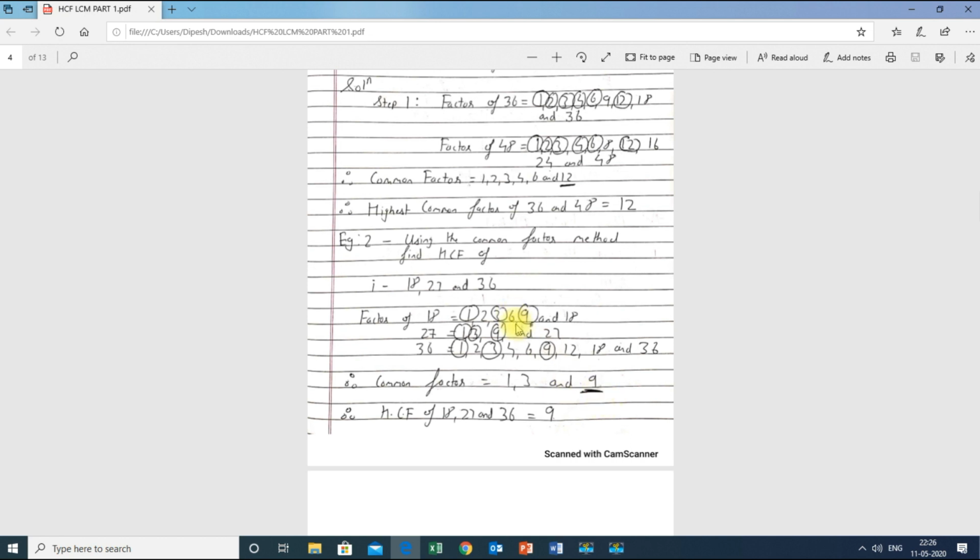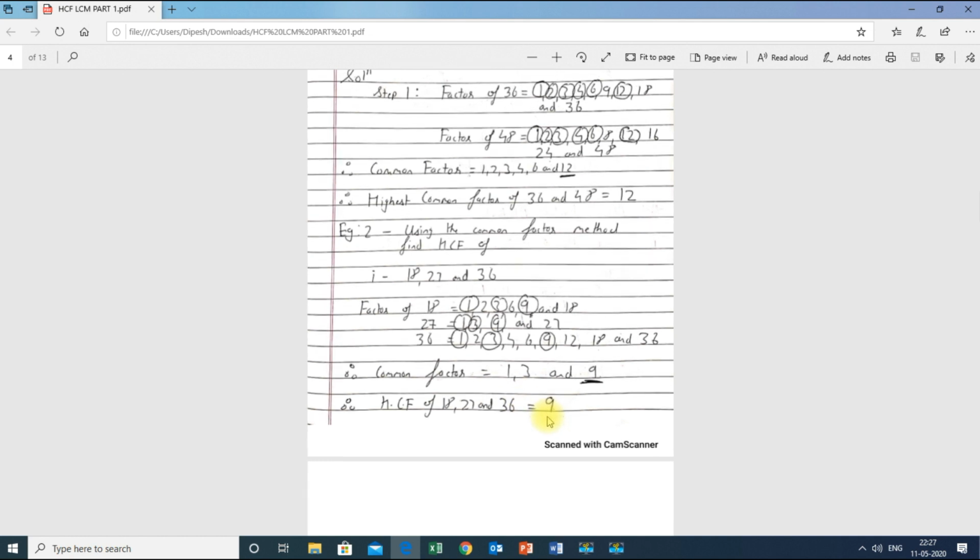6 is not there, 18 is not there. No other numbers are common in this. There are 3 numbers, that is 1, 3 and 9, which are common. So the common factors are 1, 3 and 9. Therefore I can say that the HCF of 18, 27 and 36 is 9.